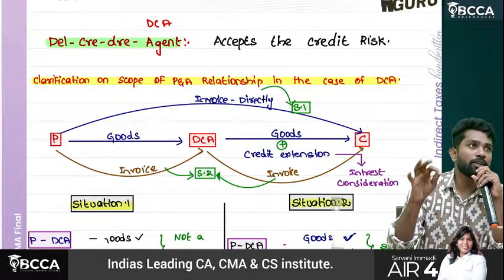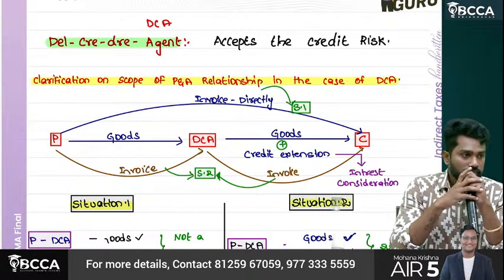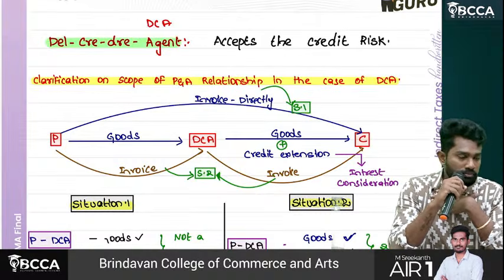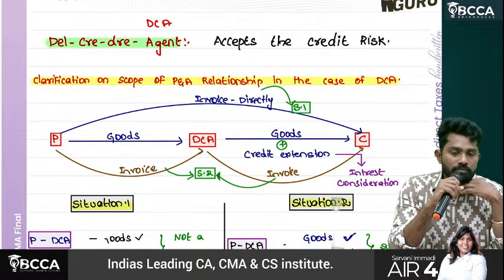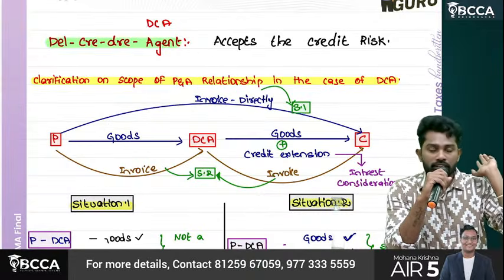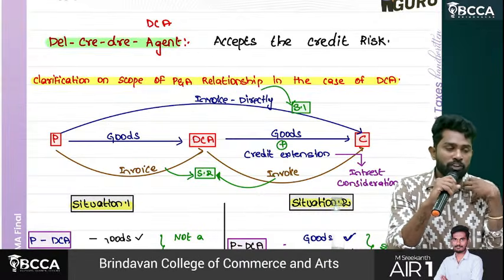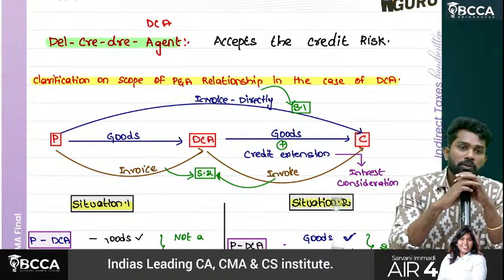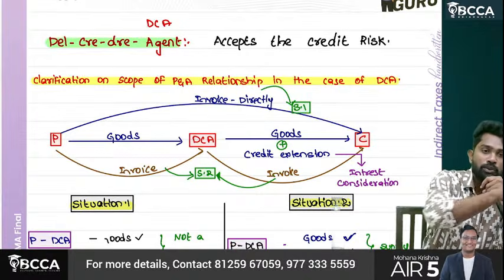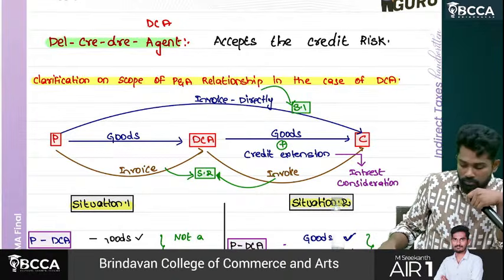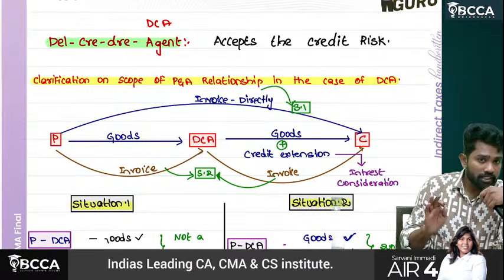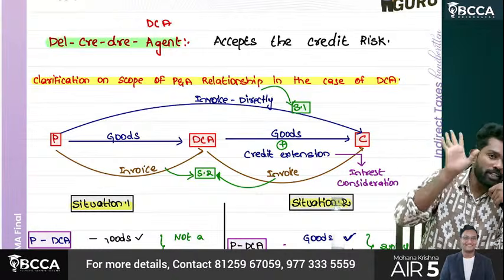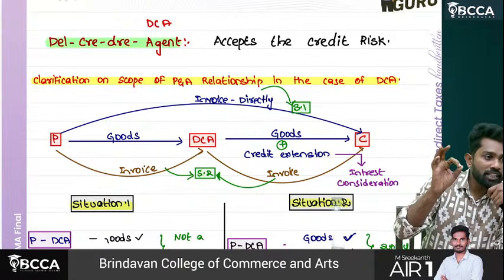Now specifically, who is called a declaratory agent? I am the principal. Bharadwaj is my agent. He is in Hyderabad, I am in Bangalore. From Bangalore, I'll send goods to him. Now there's a customer from Hyderabad who went to the agent. Understand the example properly, sir. Me being the principal is in Bangalore. You being the agent are in Hyderabad.